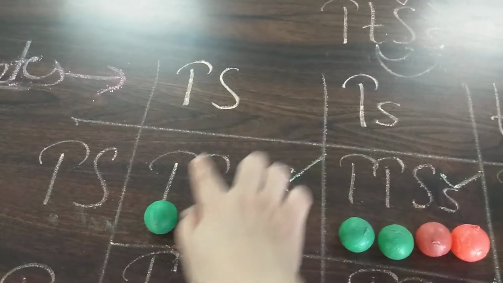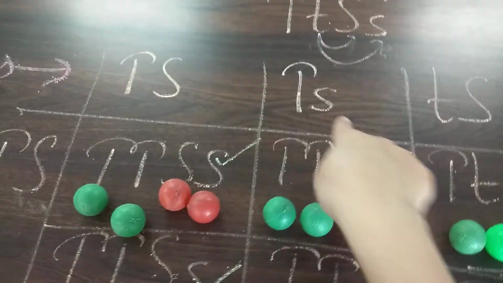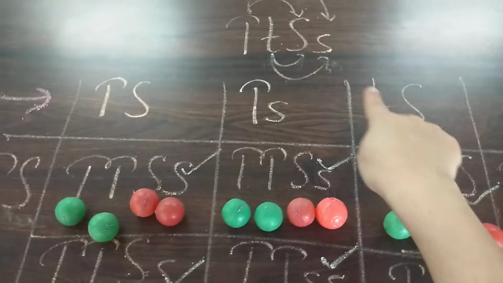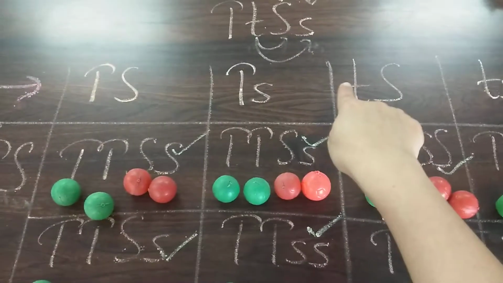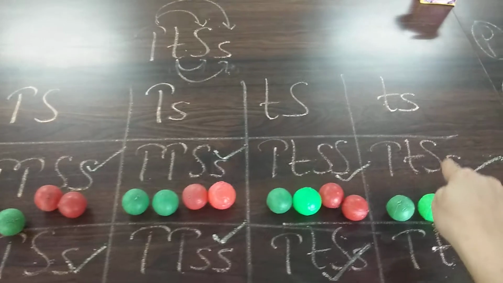This will produce capital TT capital SS, capital TT capital S small s, capital T small t capital SS, then capital T small t capital S small s.